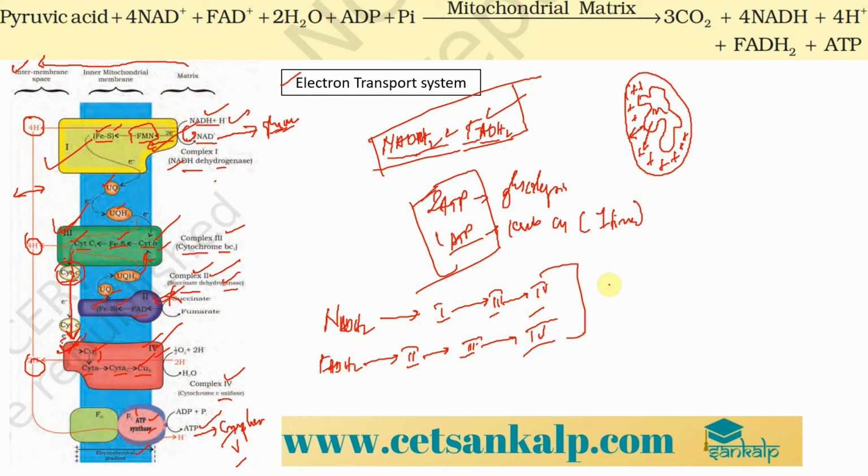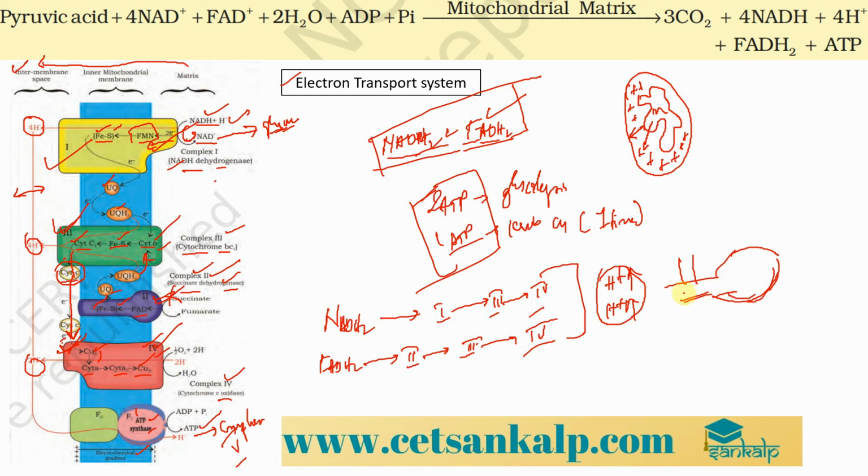So ultimately what happens is that in the intermembrane space, the proton concentration increases, and the energy generated through the electrochemical gradient of these protons is used to drive the synthesis of ATP. So there is a structure called ATP synthase, a bulb-like structure with a protrusion.